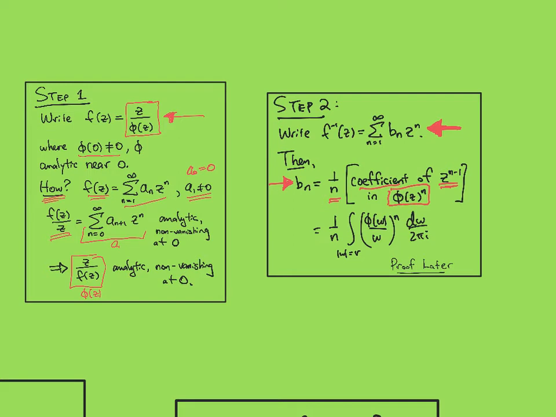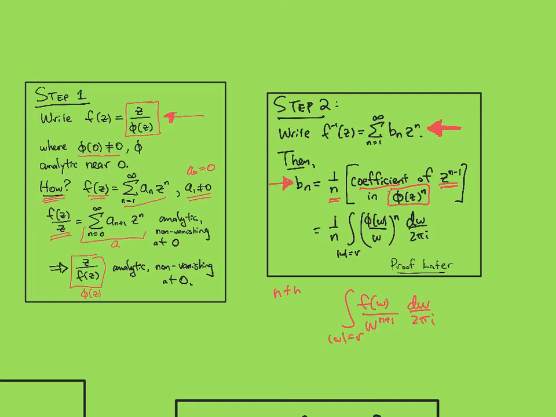And you can compute this from our Cauchy integral formulas. The coefficient of, if I just had, say, f of w, and I wanted its nth coefficient, we did that by integrating f of w over w to the n plus 1 dw over 2 pi i on a circle around 0.